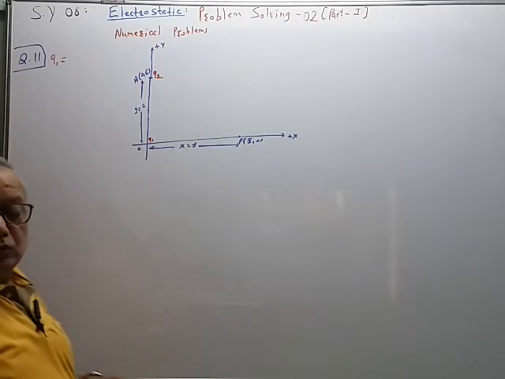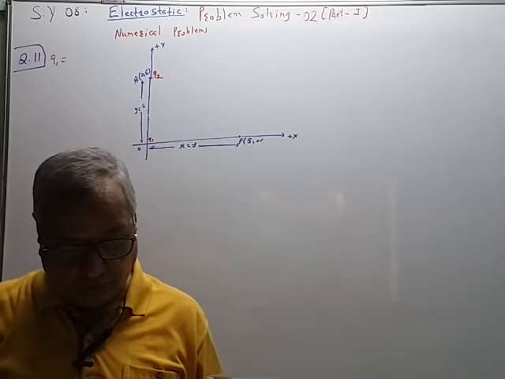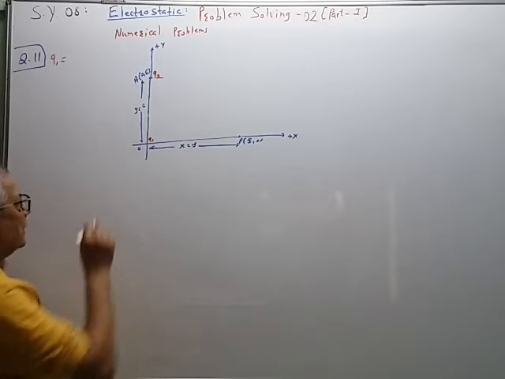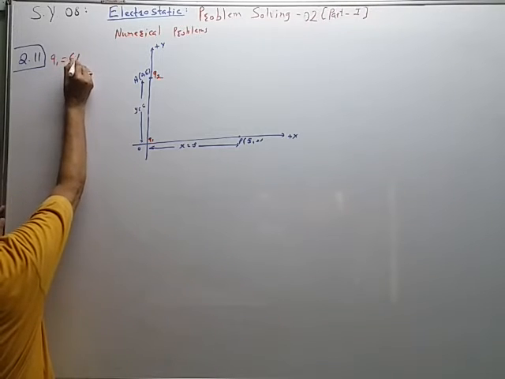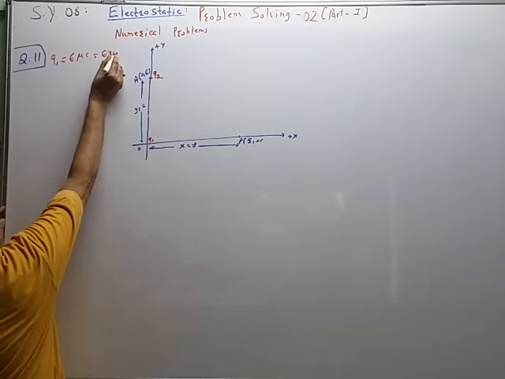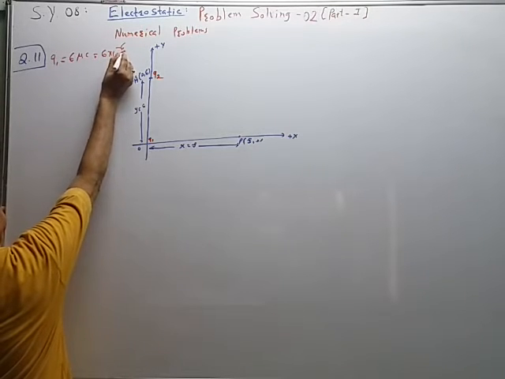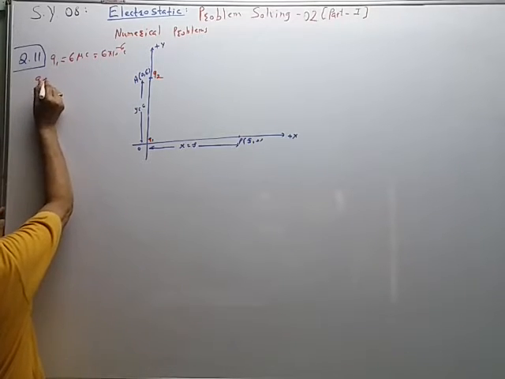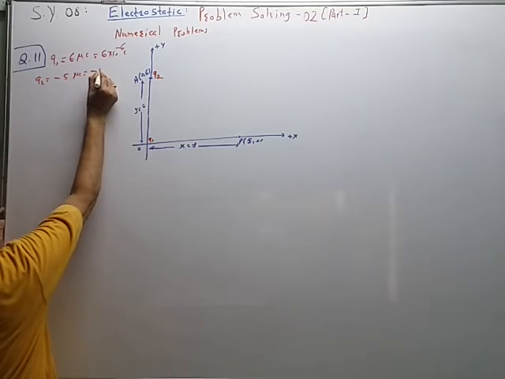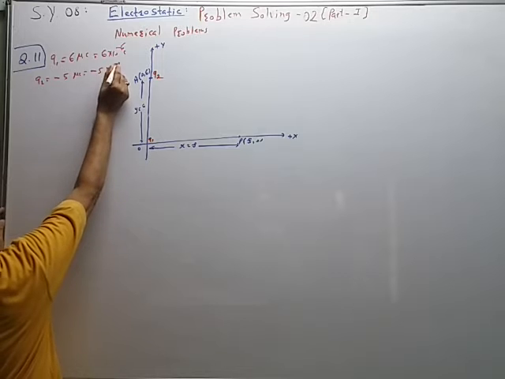So Q1 is equal to 6 microcoulomb at origin, 6 into 10 raised to minus 6 coulomb. Q2 is equal to minus 5 microcoulomb. It is a negative charge. So minus 5 into 10 raised to minus 6 coulomb.